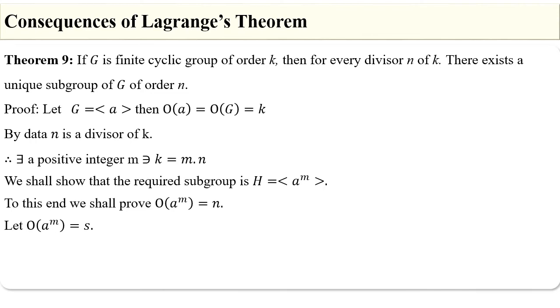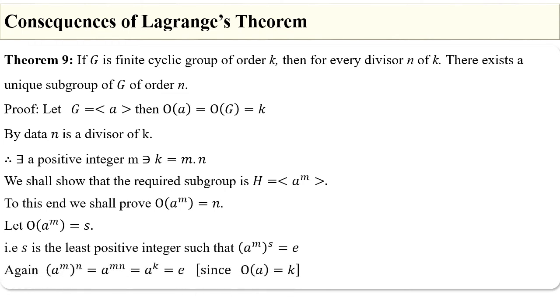Let us assume that the order of a^m is equal to s. That is, s is the least positive integer such that (a^m)^s is equal to e, by the definition of the order of an element. Again, consider (a^m)^n, which is equal to a^(mn) by the law of indices.